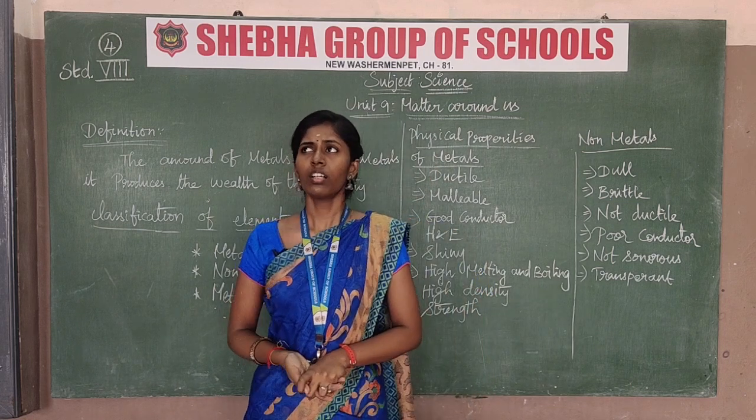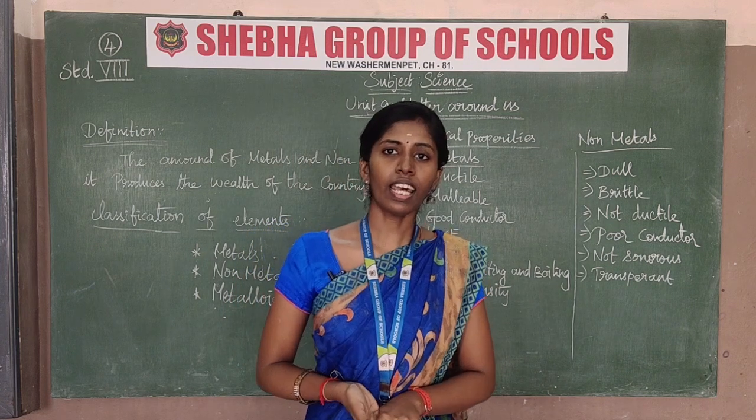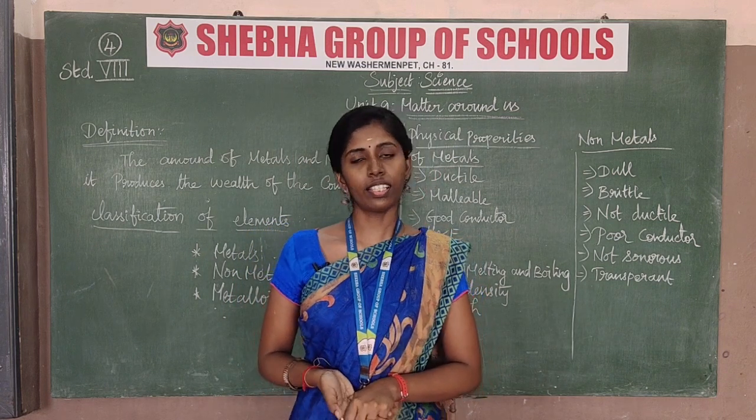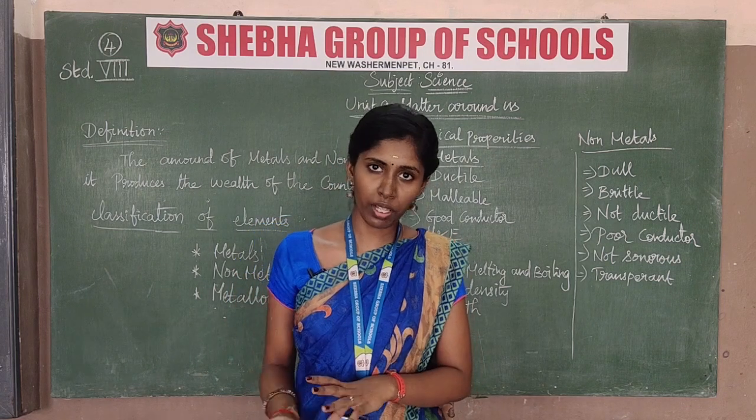Examples of metalloids are germanium, silicon and titanium, okay? So these are all in the metalloids because they are alloyed with some other metals also.